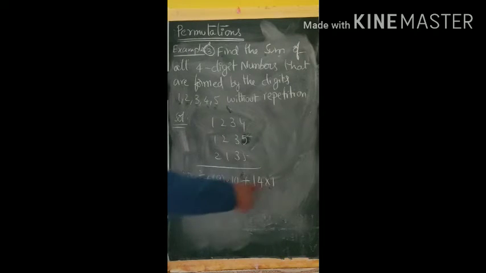If you add these values, you will get the sum of these numbers. This concept I am going to use when solving this question. This is the only concept I am using.